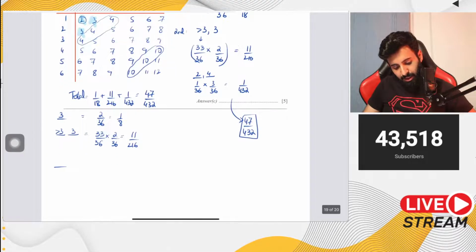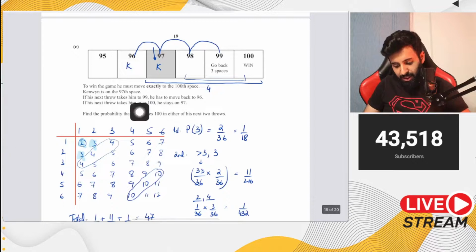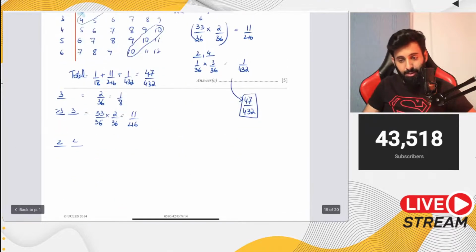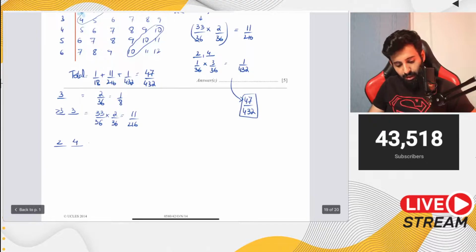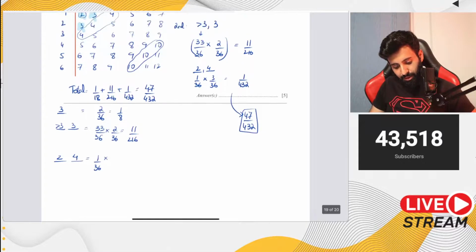And then there is a possibility that he gets a 2, because of which he moves 3, he gets to 99, but because of that he moves back 3 places. That means he's at 96, which means he needs 4 to win. So the probability of getting a 2 is 1 upon 36, and then the probability of getting a 4 would be 3 upon 36. That's equal to 1 upon 432 after you simplify it. Now you sum this up, and it equals 47 upon 432.